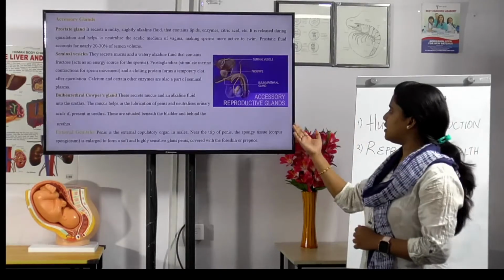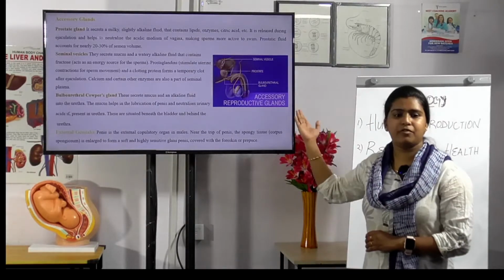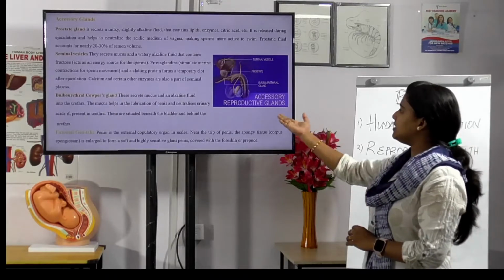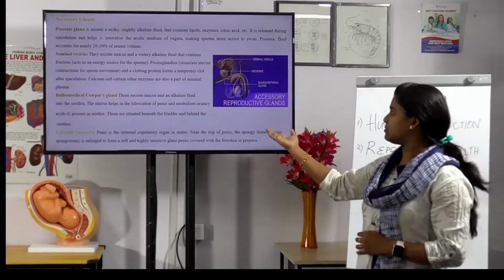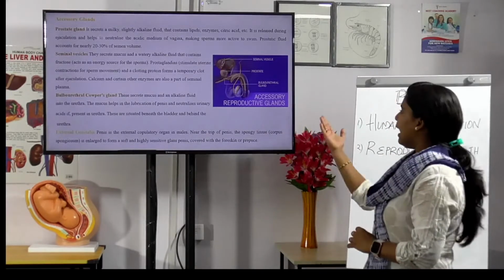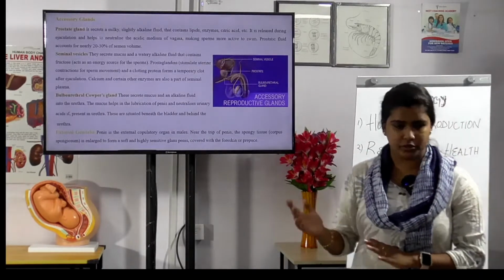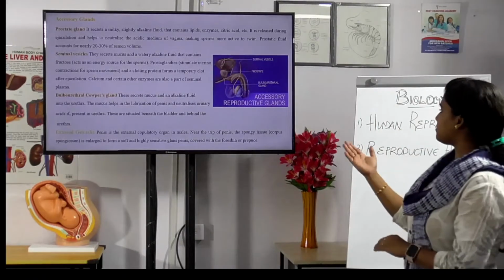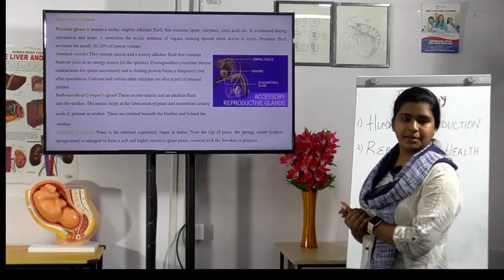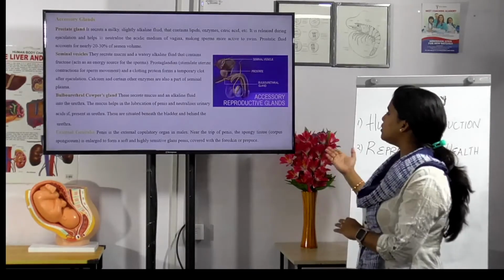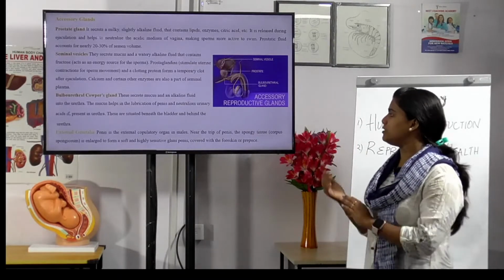What they do is secrete a mucus and an alkaline fluid into the urethra. This mucus helps in lubrication and neutralizes the urinary acid if it is present in the urethra. They are situated beneath the bladder and behind the urethra. And the next is the external genitalia, that is the penis. It is an intromittent copulatory organ in males, and near the tip of the penis the spongy tissue known as corpus spongiosum is enlarged to form a soft and highly sensitive glans penis covered with a foreskin.